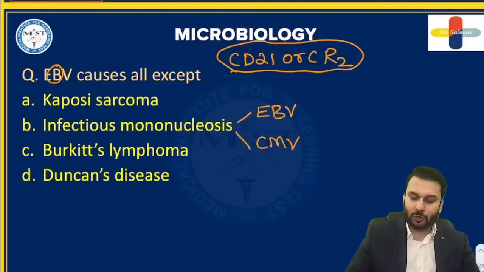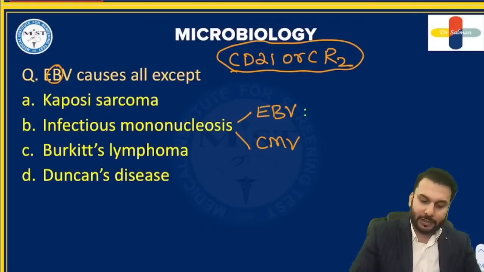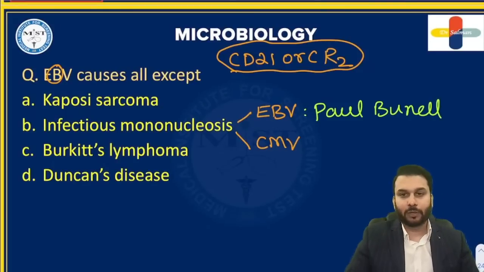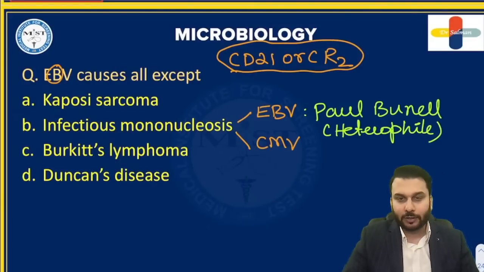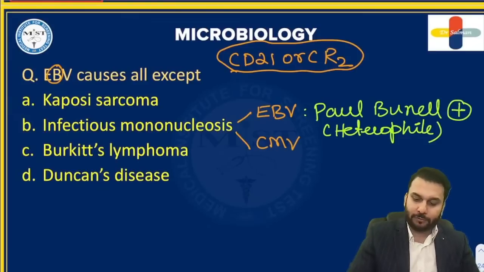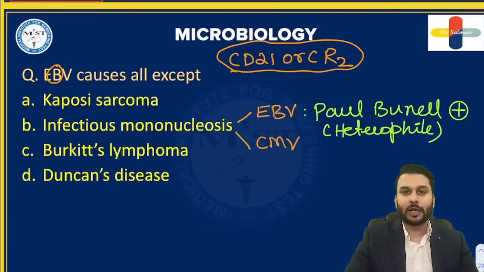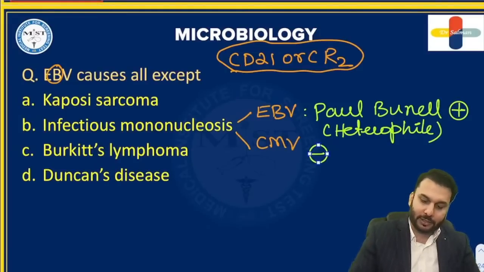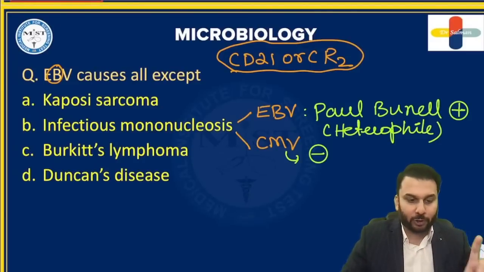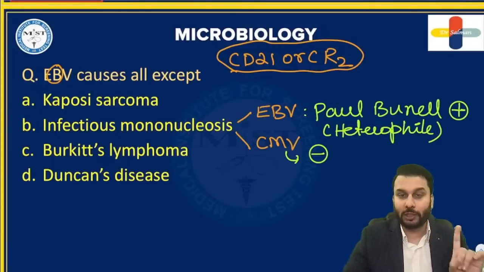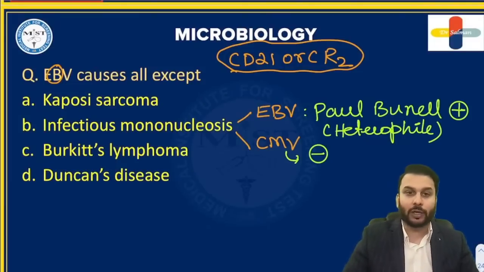And to know who is causing this disease, we have learnt one test by the name of Paul Bunnell test, which is an example of heterophile tests, right? If you get the result as positive, it is considered to be Epstein-Barr virus. If you get the result to be negative, then it's considered to be cytomegalovirus. You all remember that? Infectious mononucleosis or Kissing disease is by both EBV as well as CMV. That's why to differentiate them, there is a test called Paul Bunnell test.